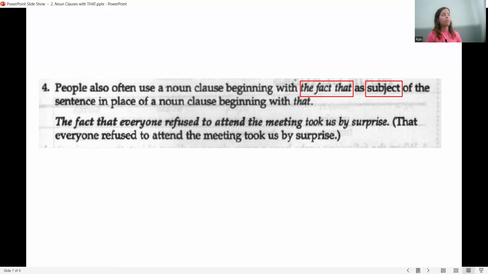Another way that people use this kind of noun clause as a subject in everyday speech is using "the fact that" instead of "that." For instance, you can say "That everyone refused to attend the meeting took us by surprise." This is very formal, in parentheses. But normally you hear this type of sentence: "The fact that everyone refused to attend the meeting took us by surprise." Both have the same meaning, but their register is different. One is more formal, the other one is less formal.